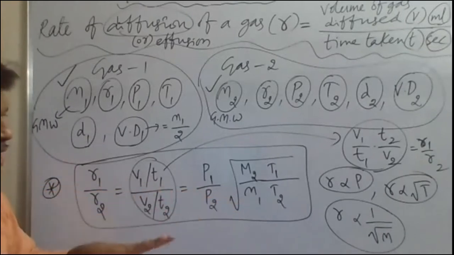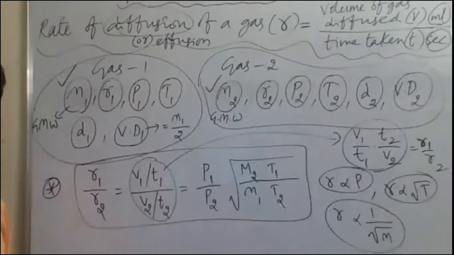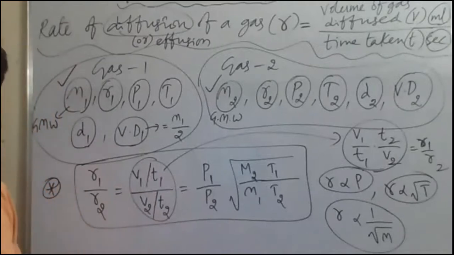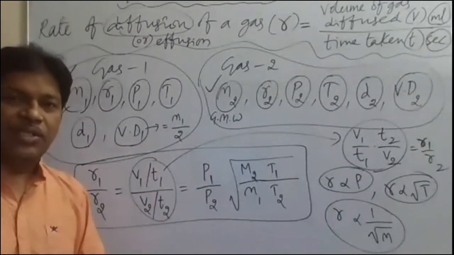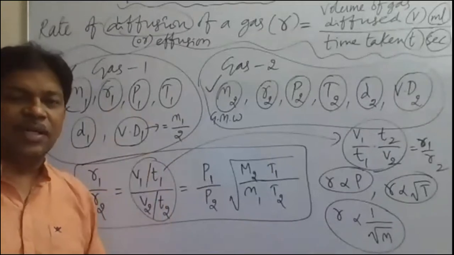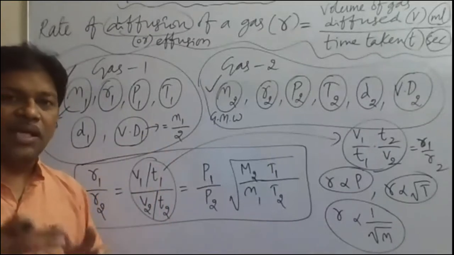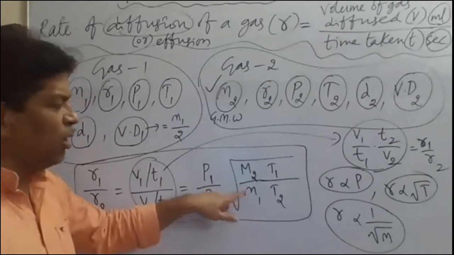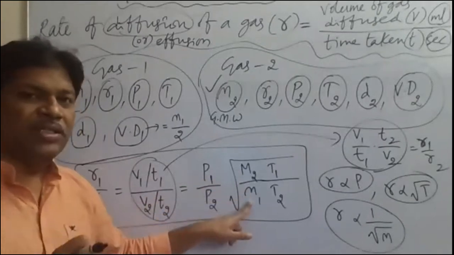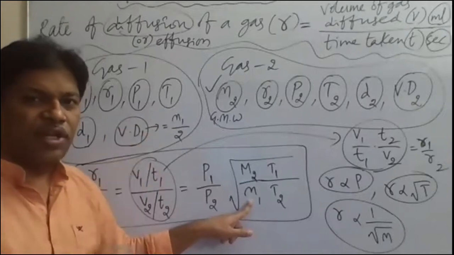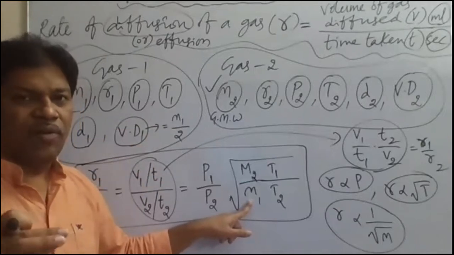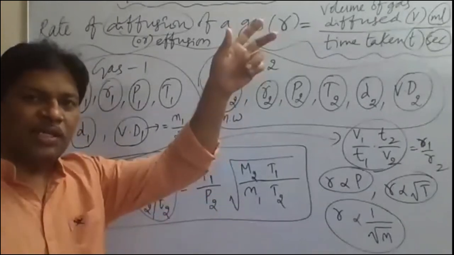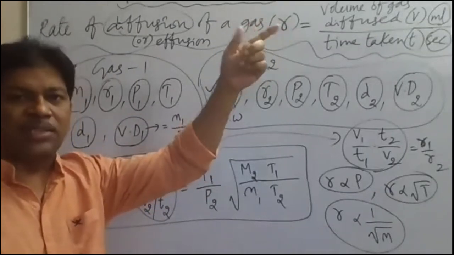Right. Suppose you take two gases that are the same. Means what here? The same gas is taken at different pressure and different temperature. Suppose, imagine that the same CO2 gas is taken at T1, P1 conditions and T2, P2 conditions. The same gas is taken at two different temperatures and two different pressures. In that case, M1, M2 will be the same because in that problem they mentioned the same gas taken at different temperature and pressure conditions. Initial temperature of the CO2 gas is T1. Initial pressure of the gas is P1. Final temperature of the CO2 gas is T2. Final pressure of the CO2 gas is P2.